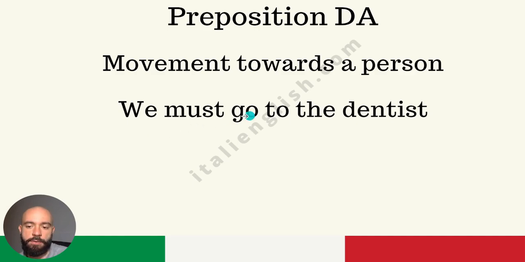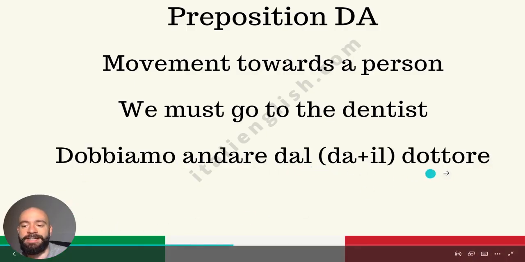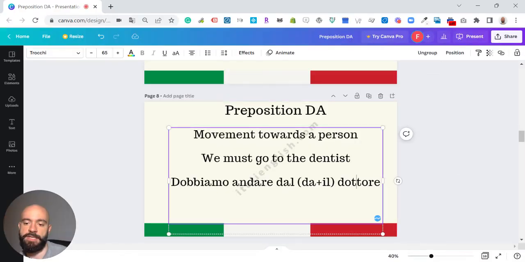So we must go. Let's say that both me and my friend go to the same doctors, to the same dentist. Both of us, we must go to the dentist. Okay, so give me this one. Dobbiamo andare dal dentista. Pardon me, there is a mistake here.